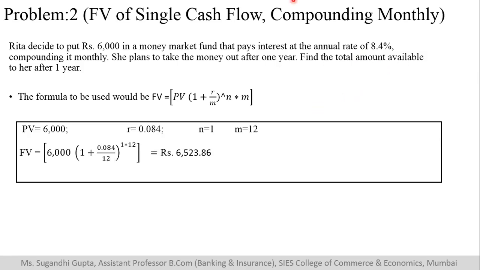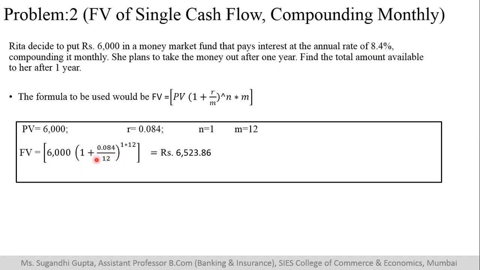So here the present value of the money is 6,000. Then your rate of interest is 0.084. Now this is for 1 year. This I need to divide by 12. How did I come to know it is 1 year? It is the annual rate of interest, 8.4%. It means for 1 year, interest rate is 8.4%. I divide it by 12.